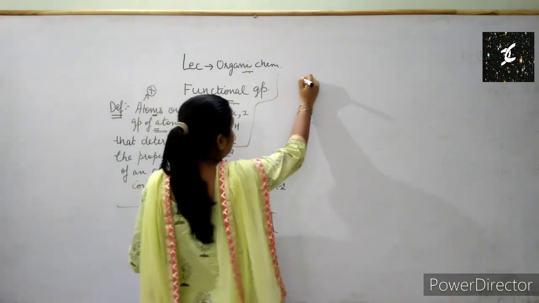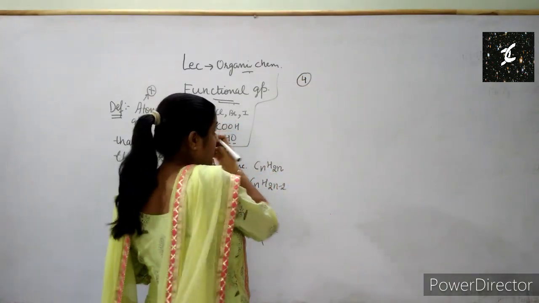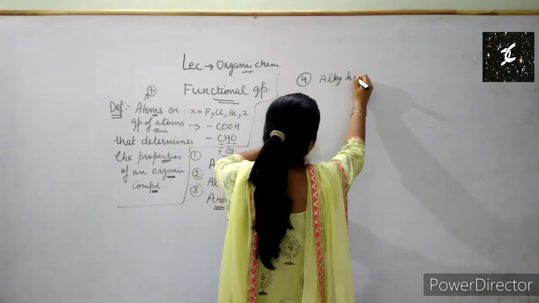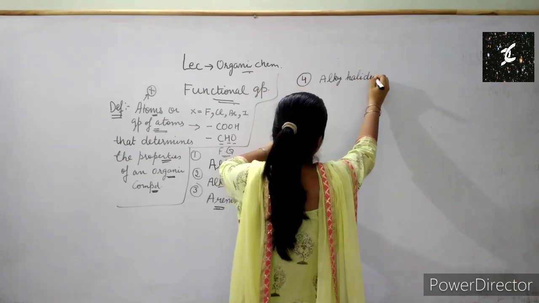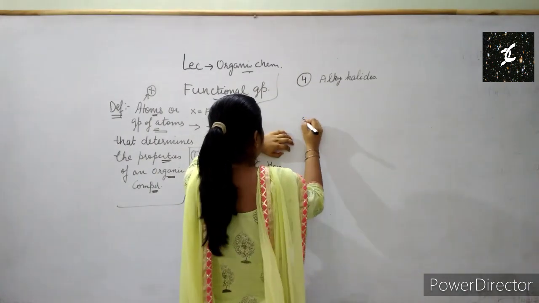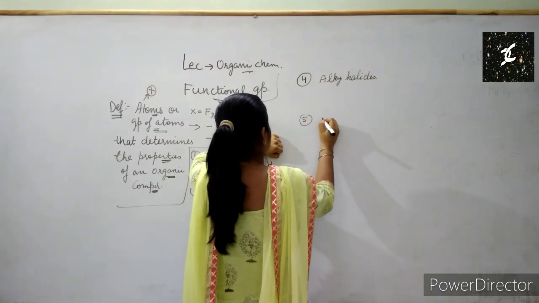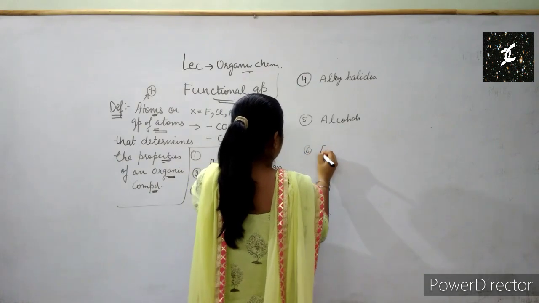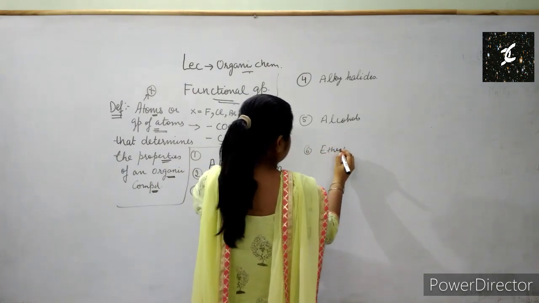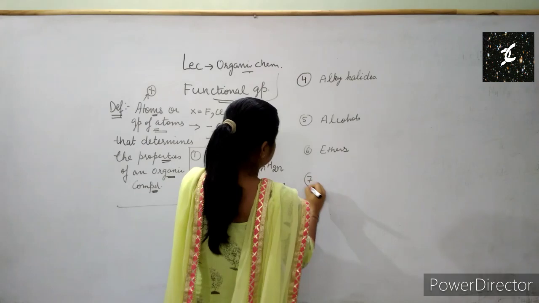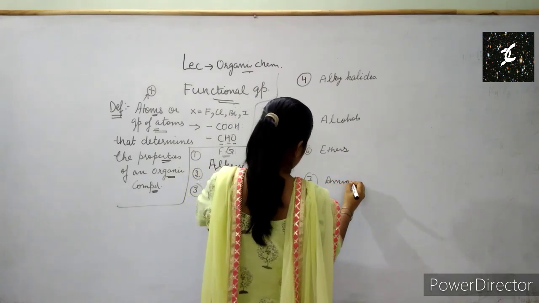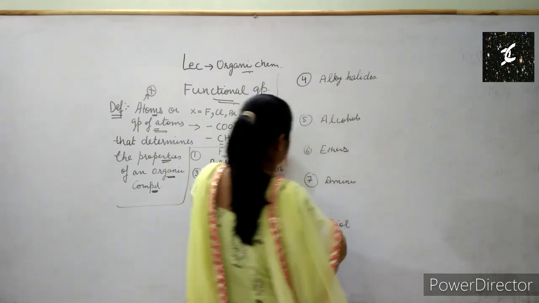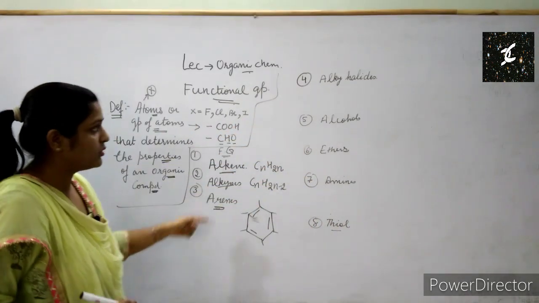Next we have number 4, the alkyl halides. This is the next functional group. Next one is alcohols. Next one is ethers. Next one is amines. And the 8th one is thiol. Is it fine? So these are some of the functional groups.